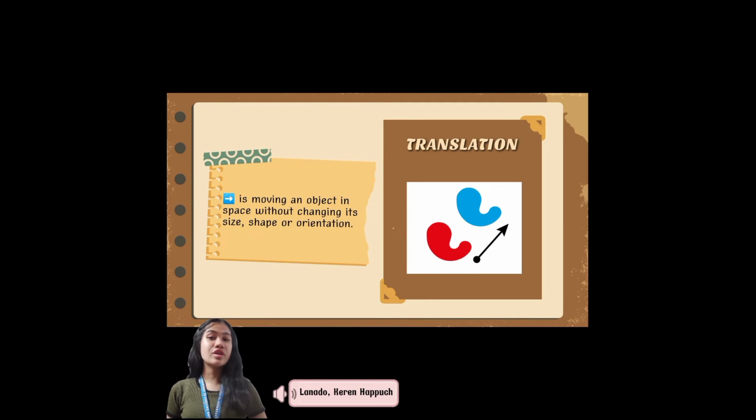Second is translation. Translation is moving an object in space without changing its size, shape, or orientation. In the picture, a translation moves every point of a figure or space by the same amount in a given direction. So the object is moving without changing its size or shape.